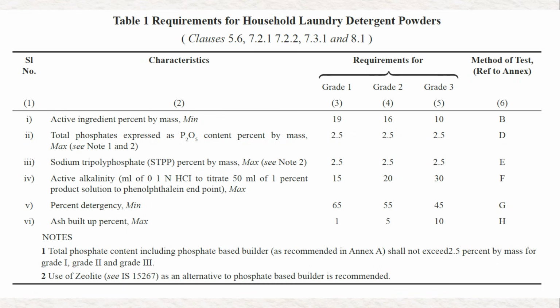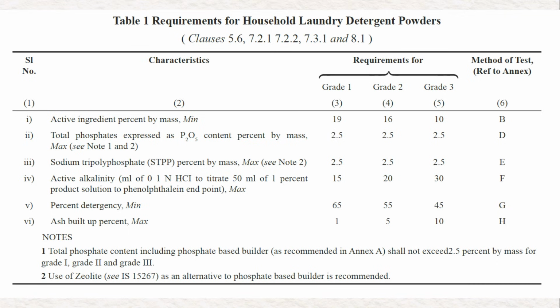But in the previous version, 4955-2001, up to 11% phosphate we could use. But here only 2.5%. Again, total alkalinity they have given, because we are not supposed to add excess amounts of soda ash or any other builders.